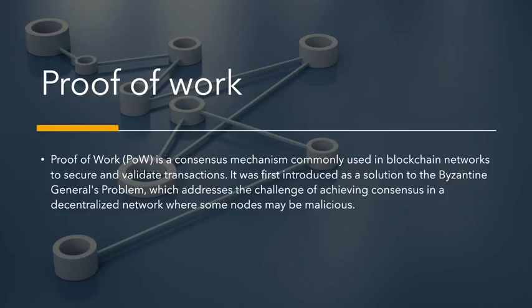Proof of work is a consensus mechanism commonly used in blockchain networks to secure and validate transactions. It was first introduced as a solution to the Byzantine generals problem, which addresses the challenges of achieving consensus in a decentralized network where some nodes may be malicious. The genesis of all consensus mechanisms, proof of work depends on an army of miners or validators to verify transactions through solving arbitrary mathematical problems in a race for a block prize.